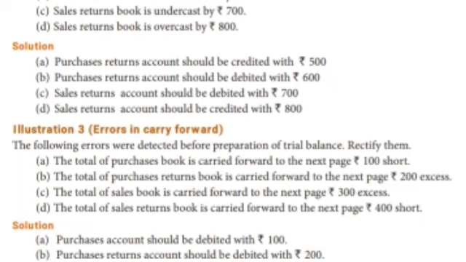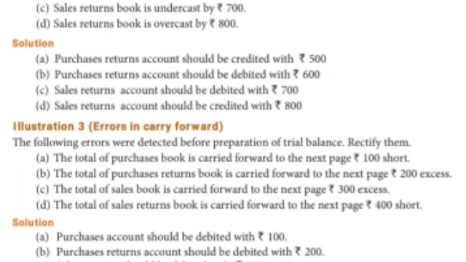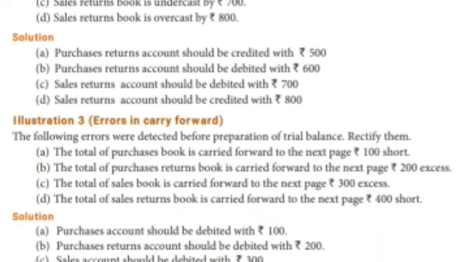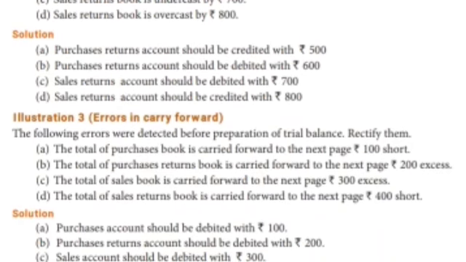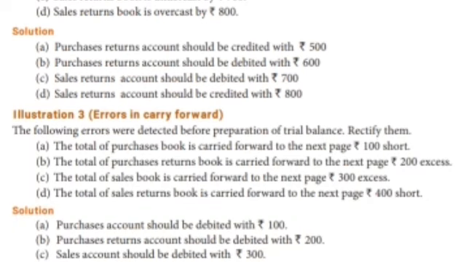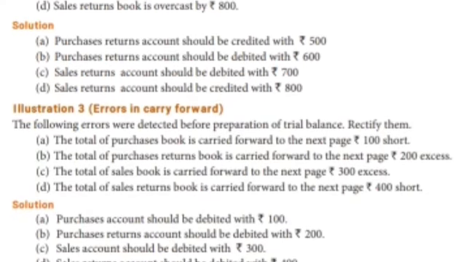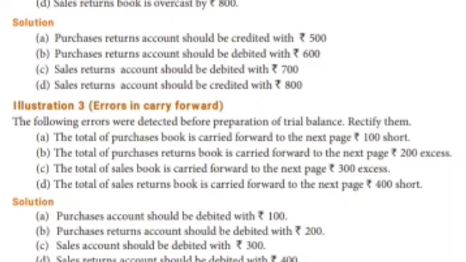Next one, sales returns book is overcast. It's the opposite side. We have to write in the opposite side. Sales returns account shows in the debit side, so we have to write in the credit side. Okay, girls, can you understand? Please read that once and twice.